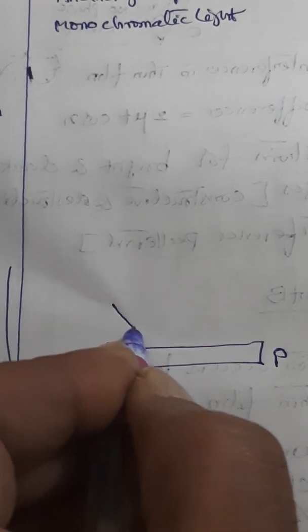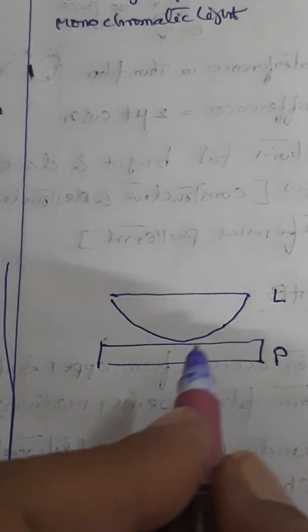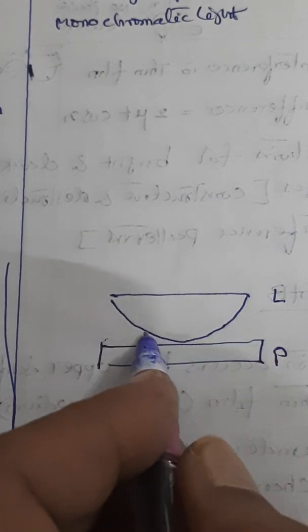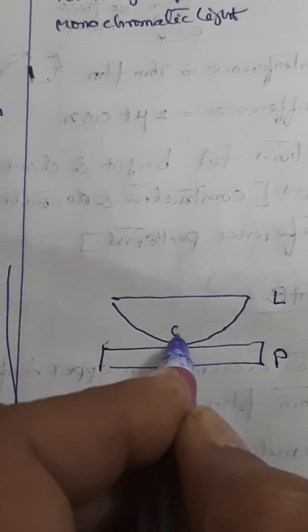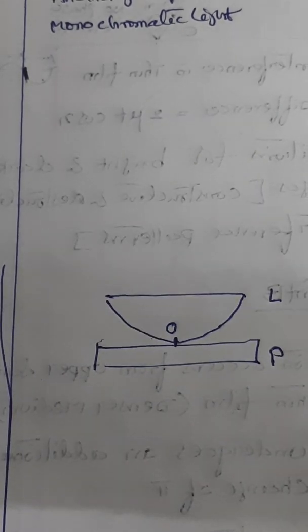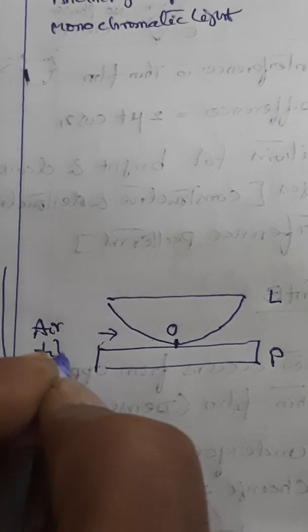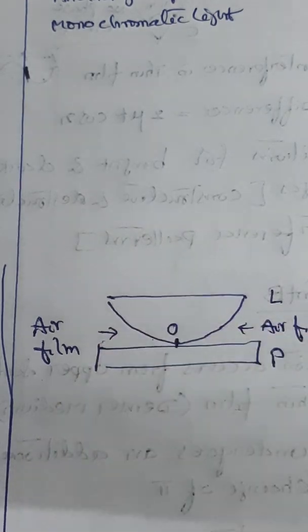On that we keep a plano-convex lens of large radius of curvature, let us call it L. L is the plano-convex lens, kept in such a way that its convex surface is touching the glass plate at this point O, let us say. Now here you will find an air film. Here also you will find an air film.